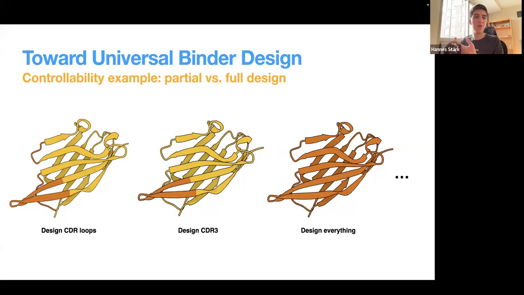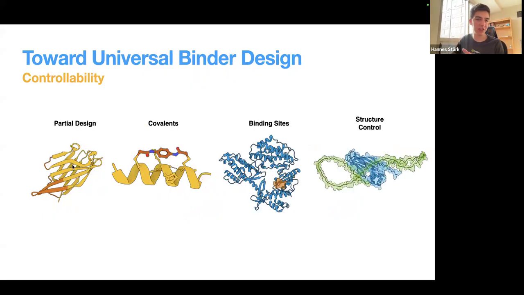And point number three, what do I mean by controllability? Here, just based on an example, sometimes our collaborators want us to design only the CDR3 region of a nanobody and then keep everything else, including its structure and the sequence, fixed. And sometimes they want us to redesign all CDR regions while keeping the scaffold fixed. Sometimes we want to redesign everything. And now this is the spectrum of possibilities along one axis of controllability, so to say, this partial design aspect. And we have the spectrum across many other controllability options.